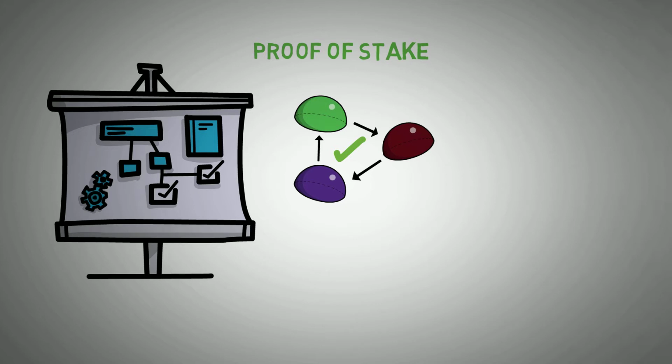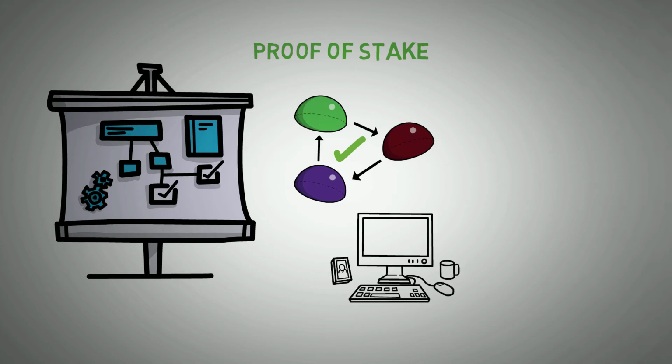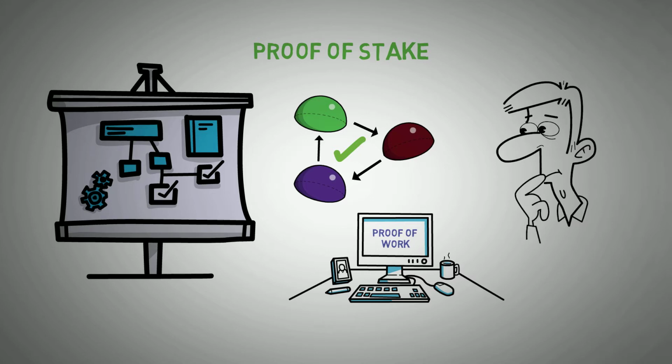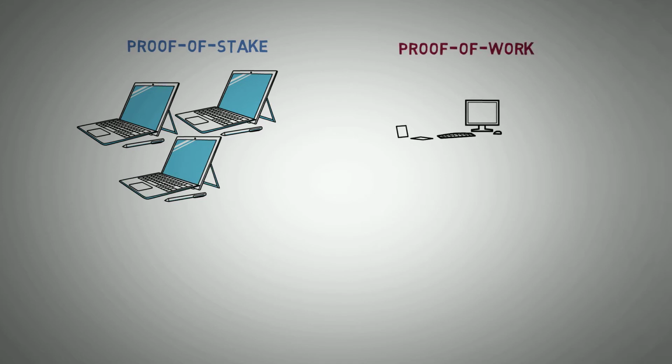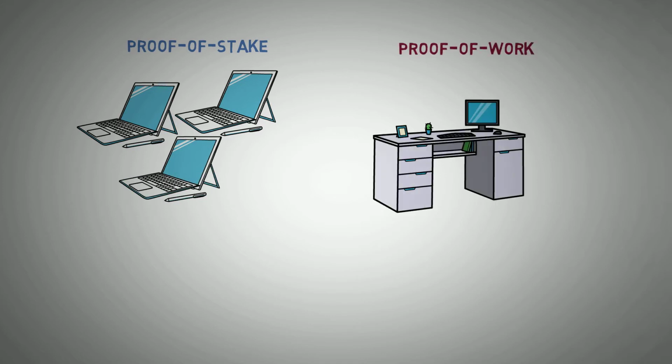So it validates the transaction while improving on another consensus mechanism known as proof of work. The two are quite different, but are important for a blockchain to work properly and attain full functionality. Proof of stake will need people or computers, known as validators, to stake enough tokens to be able to validate crypto transactions. Proof of work is more tasking, requiring miners to solve very complex cryptographic and mathematical puzzles.